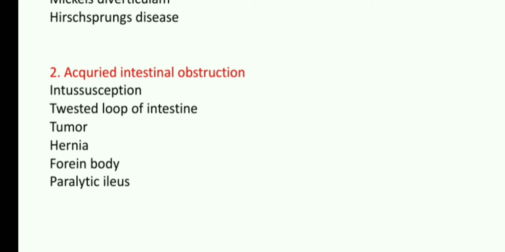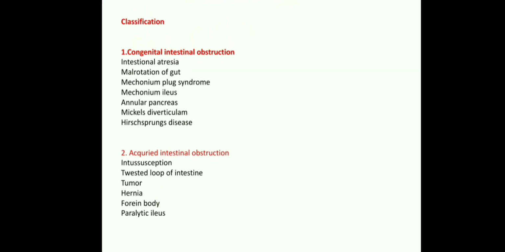And next one is twisted loop of intestines, and tumors, hernias, foreign body. The foreign body is also an acquired intestinal obstruction. Mostly children swallow coins, so that is also one of the acquired intestinal obstructions. And the paralytic ileus. These are the conditions classified under acquired intestinal obstruction.